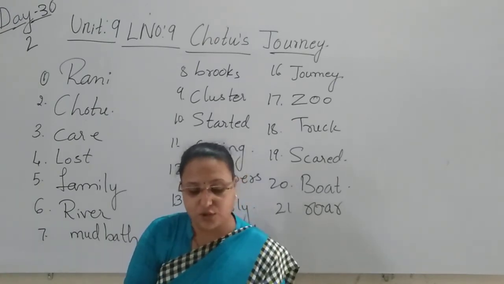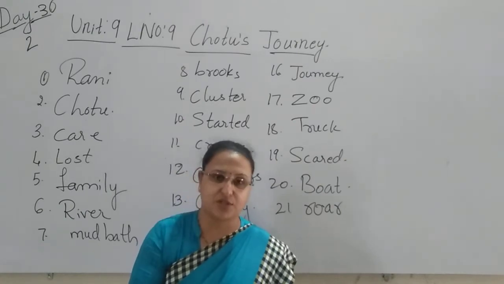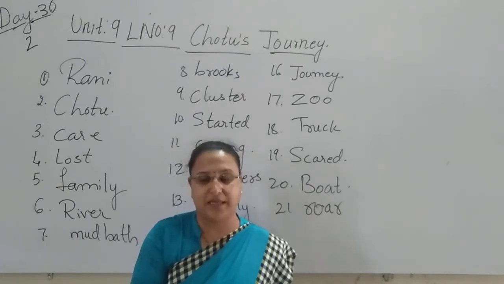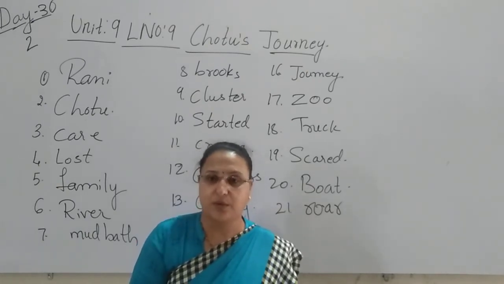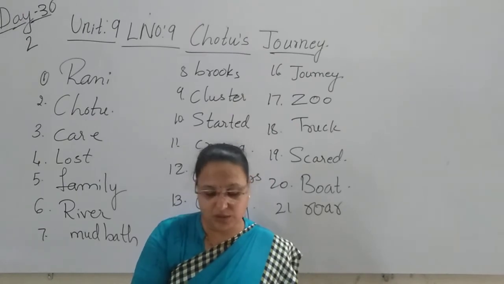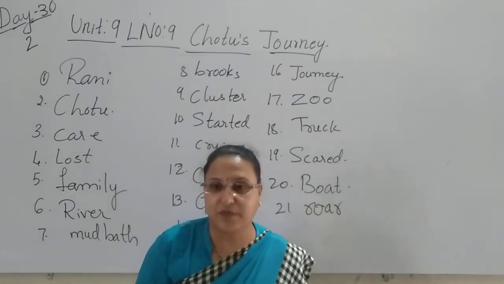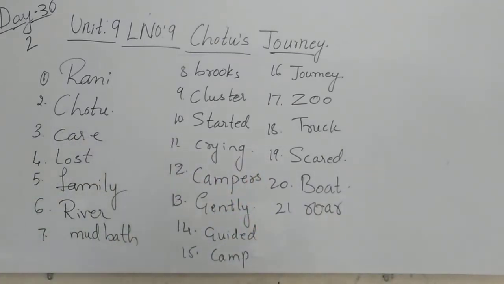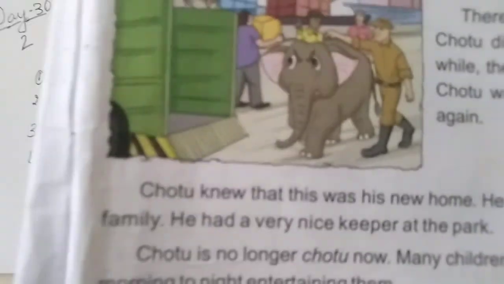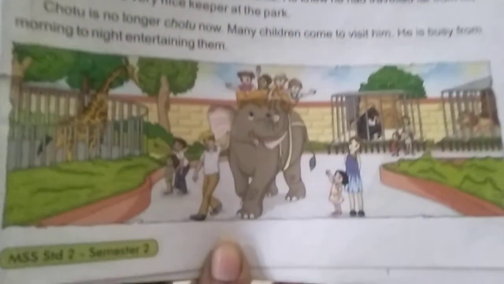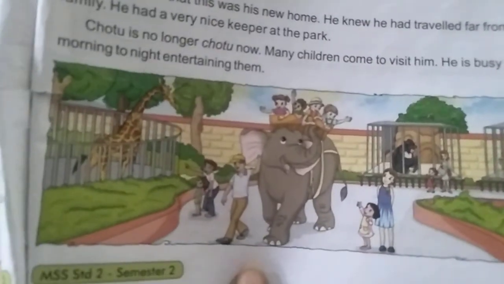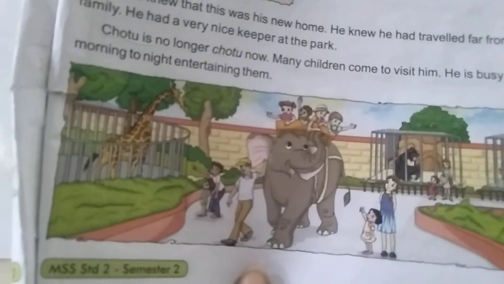And in this way Chotu completed his journey. And at last he did not meet his family and he was left in the zoo with the campers. So this was the short lesson that I have completed for you people. You can see the image here, children, how Chotu was entertaining the children in the campus. Yes, you can see this. This is the image where Chotu was entertaining the campus.